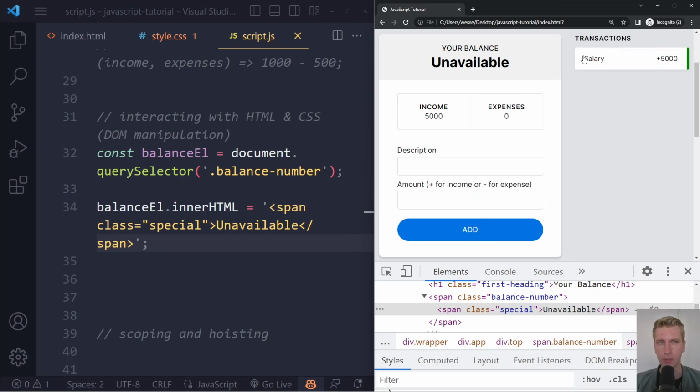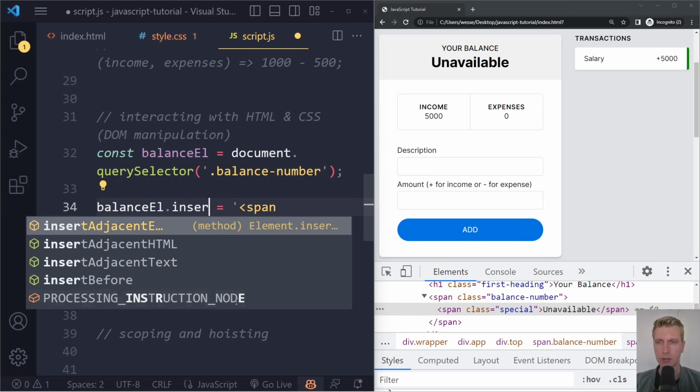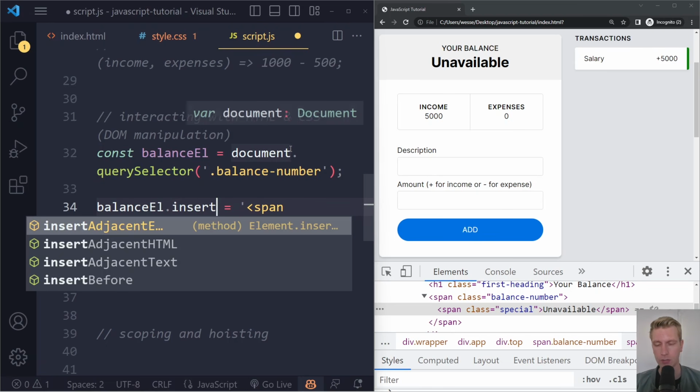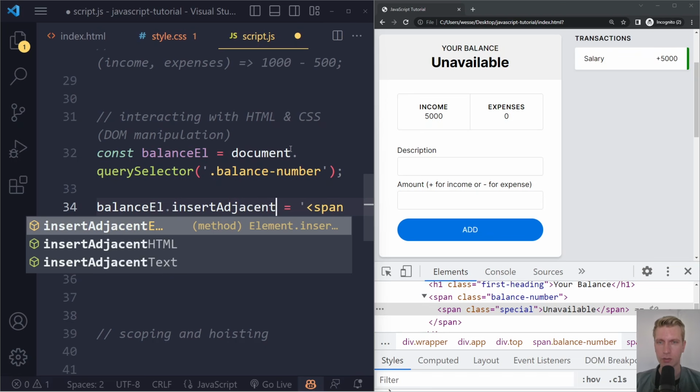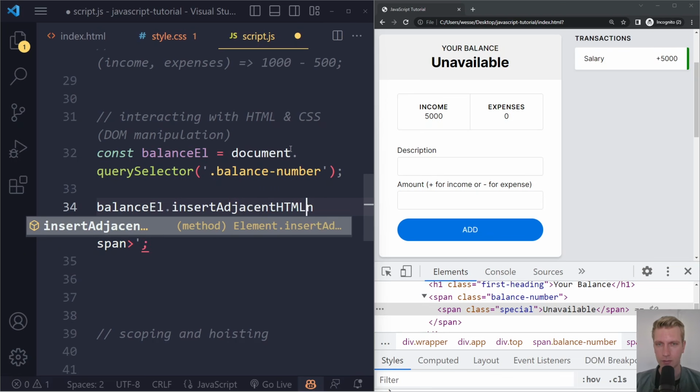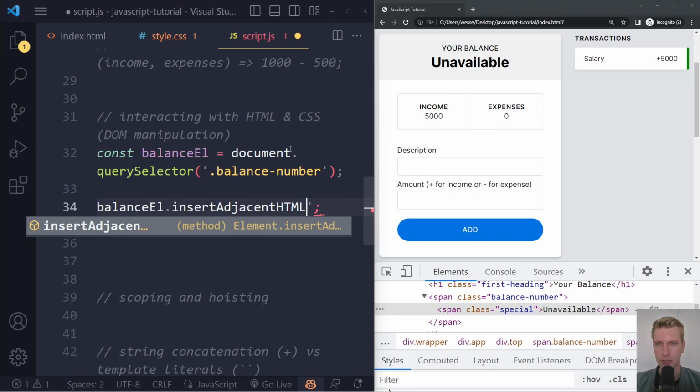We don't want to replace the current existing transactions with a new one. We just want to add something to the list, right? So in that case, we wouldn't be using inner HTML. We would say insert. We want to add something adjacent to the already existing HTML. So you would say insert adjacent HTML, and this is not done by assigning something. Let me make it full screen here. This is just a function.